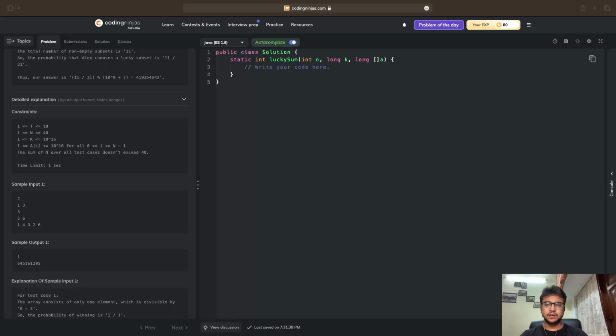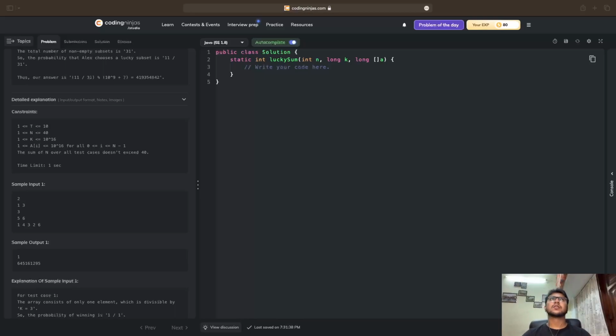Then brute force is not at all an option because the value of n, which is going to be 40, will become very, very high. So brute force is not an option at all. If this value was like 5, 6, 7, 8, 9, 10, it would still have been possible.